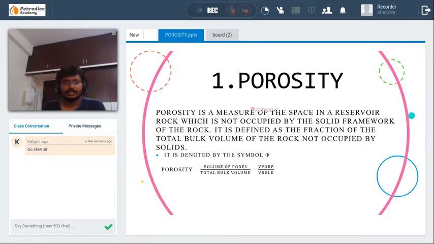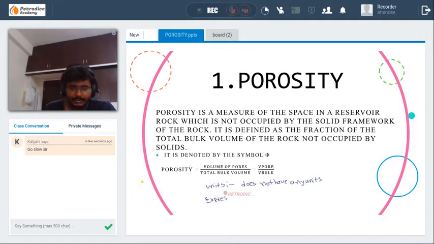Yes, let's write the definition of porosity. It is a very standard definition. Porosity is a measure of the space in the reservoir rock which is not occupied by the solid framework, that is the grain part. It is defined as the fraction of the total bulk volume that is not occupied by solids. Okay, basically porosity does not have any units, and generally is expressed in fractions or percentages.